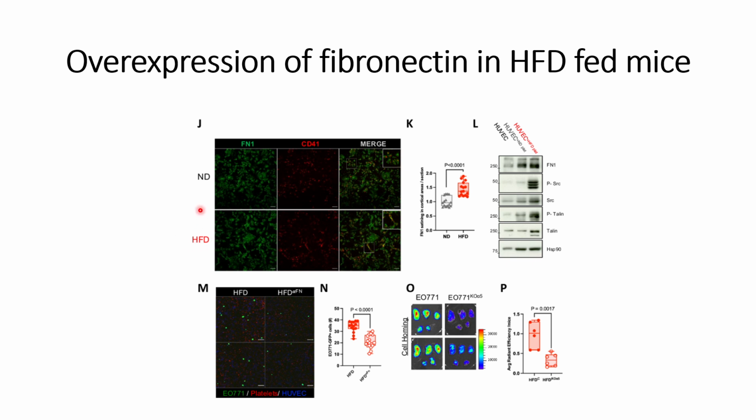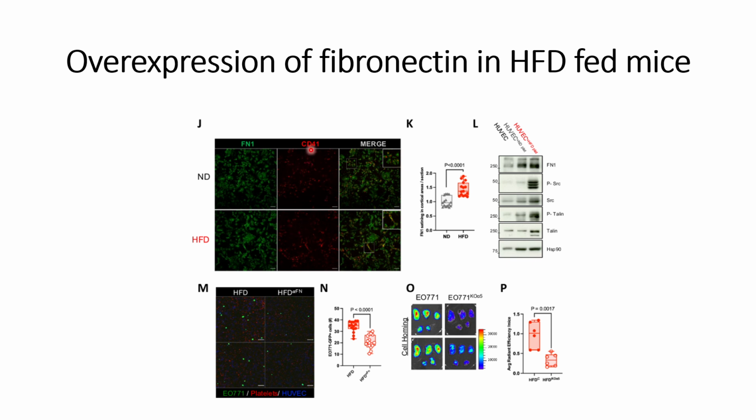When they check fibronectin using staining on the endothelial cells, they are able to see that in the control mice, fibronectin expression is less compared to the HFD mice. And when they check its interactions with the tumor cells using CD41, they see that CD41 interaction is also increased in the HFD fed mice compared to the control mice.